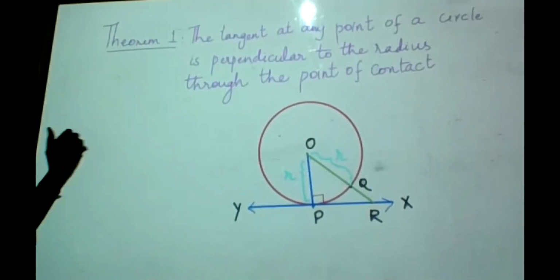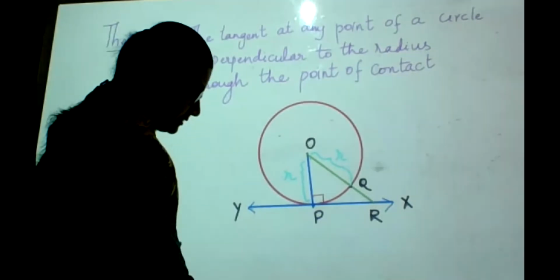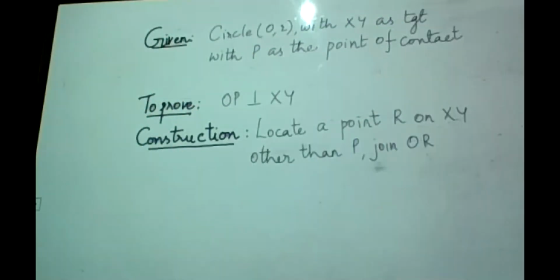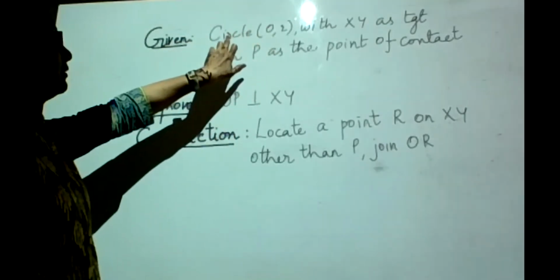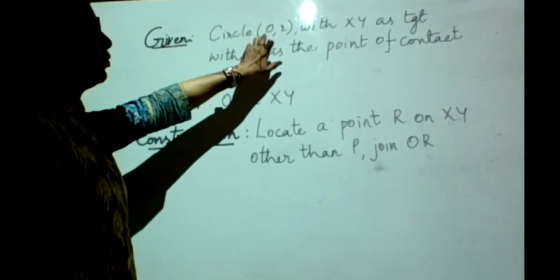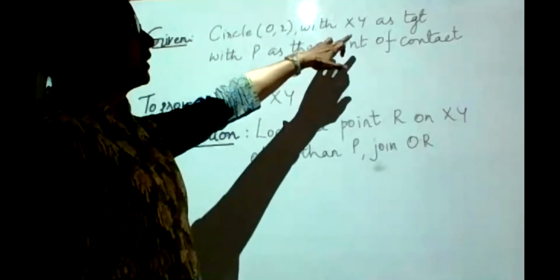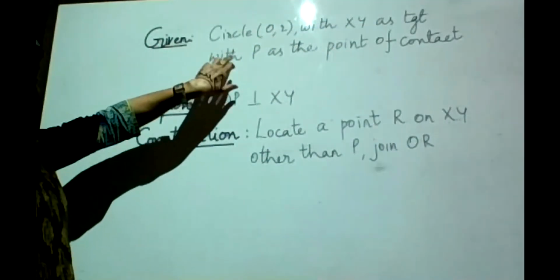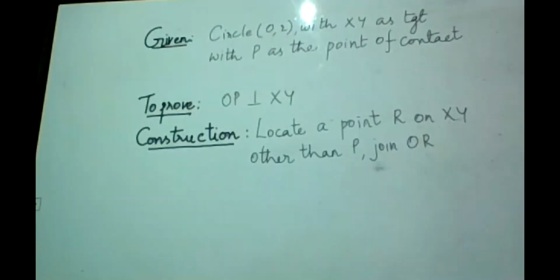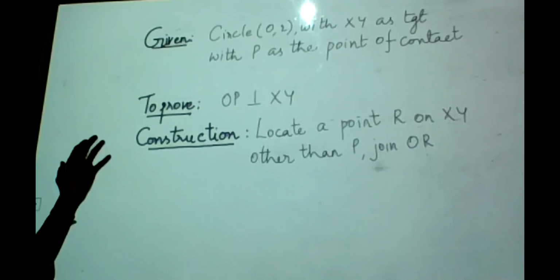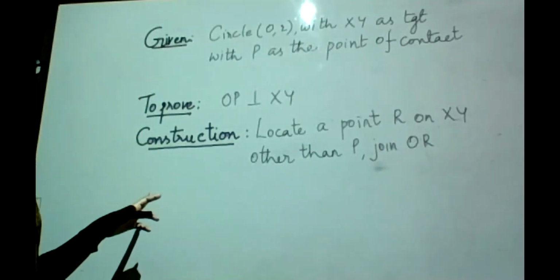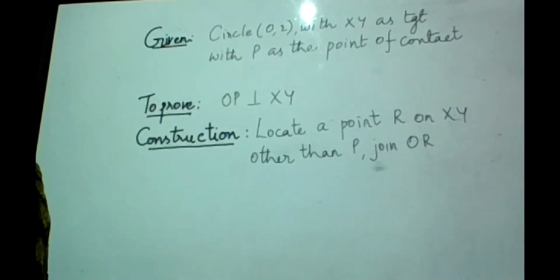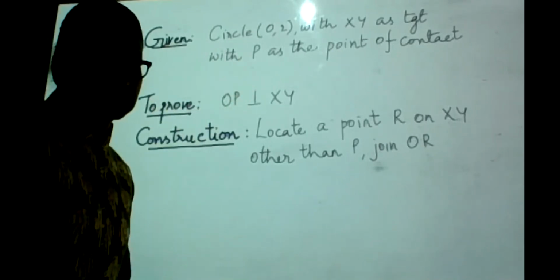Alright. So with this information, you should be able to write what is given and what is to be proved. Given circle O with center O and radius R, with XY as the tangent and P as the point of contact. Alright, this is all that is given to me. I have a circle with center O and radius R, and XY is the tangent to that circle with P as the point of contact between the circle and the tangent.